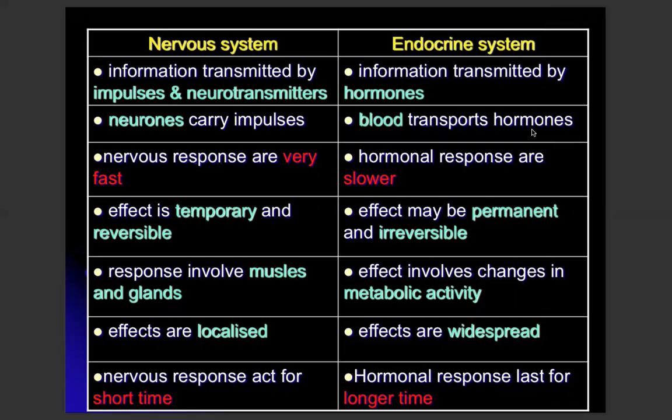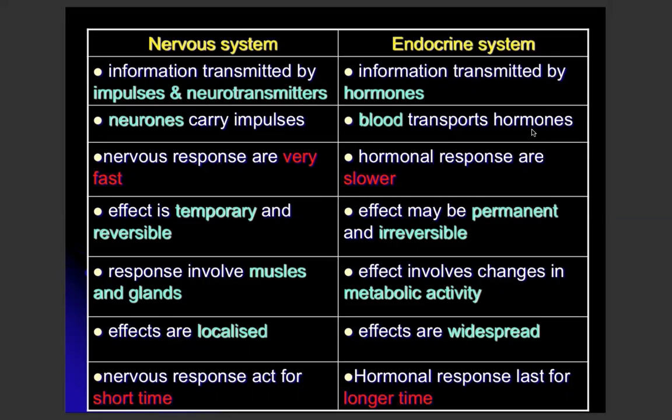And for the endocrine system is being carried out by hormone. And siapa yang bawa impulse tersebut? Iaitu neuron untuk nervous system, manakala bagi endocrine system dia adalah blood carry out the hormone in the blood vessel.